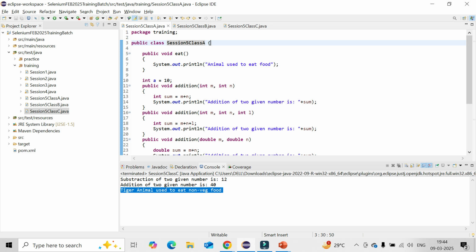Now let's try to create a constructor and see what's happening there.